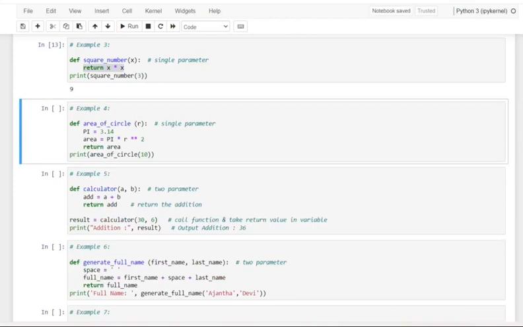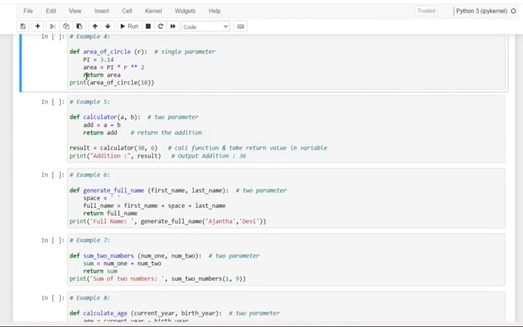Okay, and you can also provide a single parameter by making a function like area of a circle. Here also you can make use of the parameter by the same single return function. But here what we want is to assign a pi value and then pass the argument.